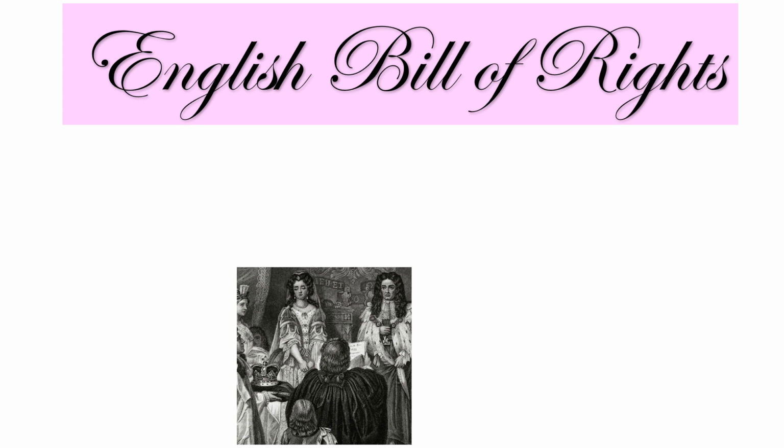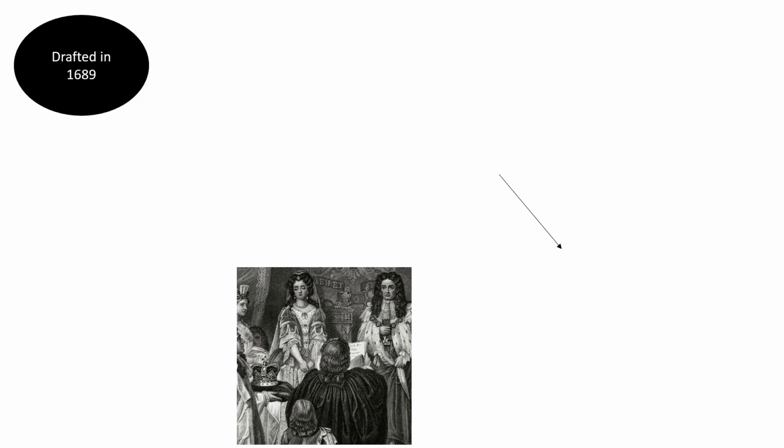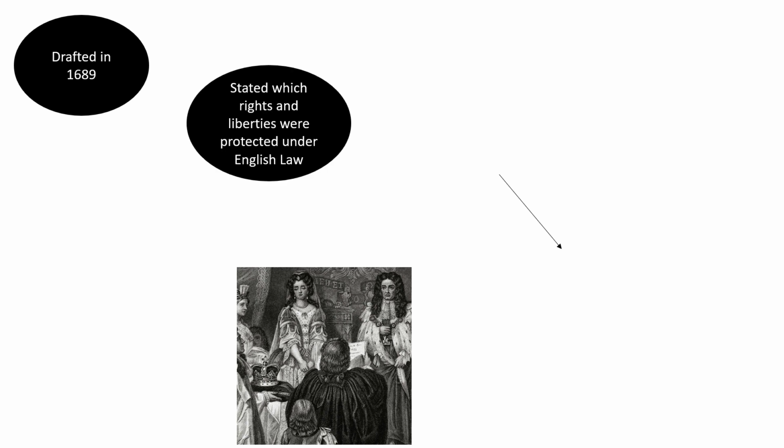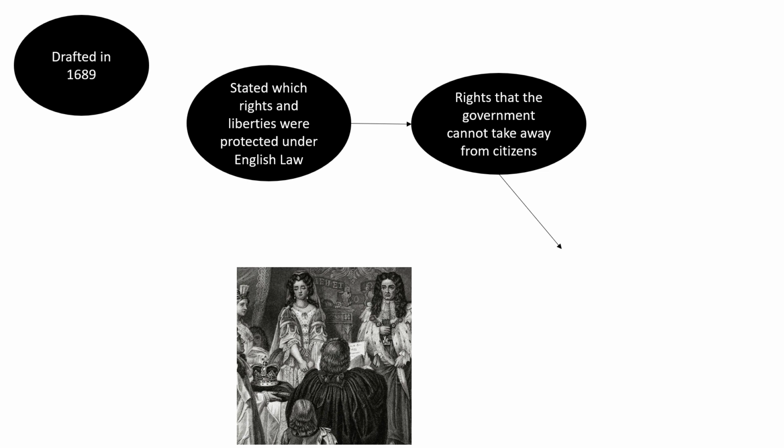By the name alone, it's very obvious what in the U.S. government the English Bill of Rights inspired. The English Bill of Rights was drafted in 1689 and officially stated which rights and liberties of the individual were protected under English law. Under the English Bill of Rights, all English citizens were guaranteed specific rights that their government could not take away from them.